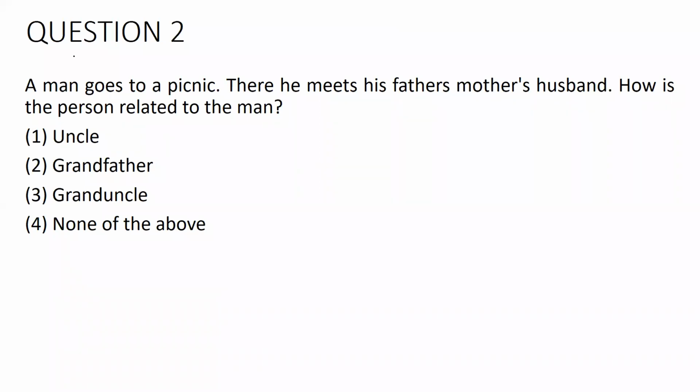All right. Now let us consider the second question. It is given, a man goes to a picnic. There, this man, he meets his father's mother's husband. So this man is meeting his father's mother's husband.